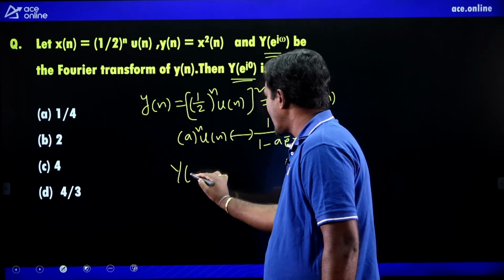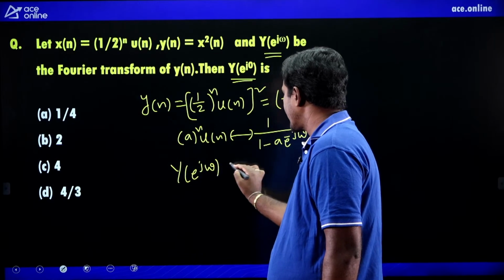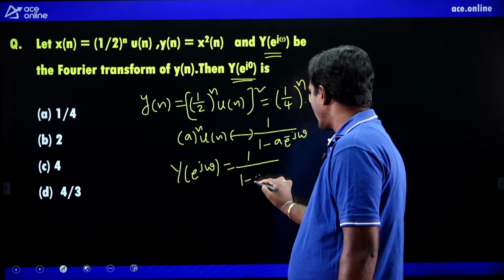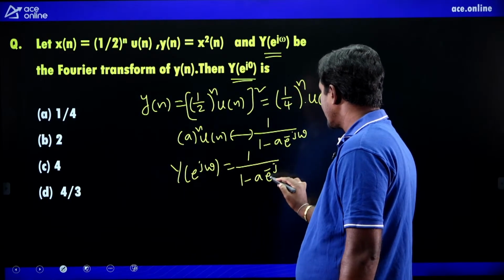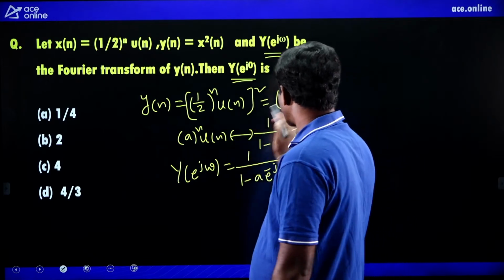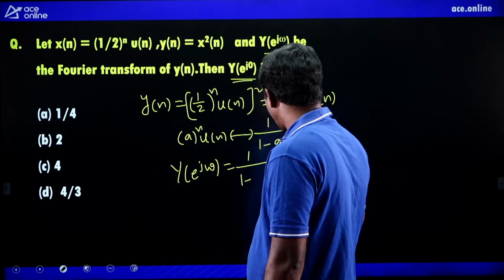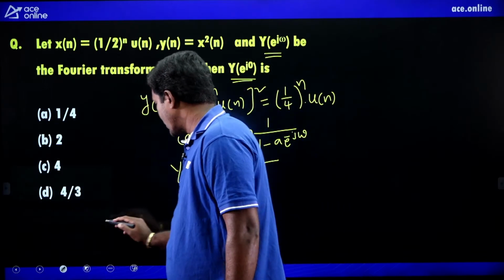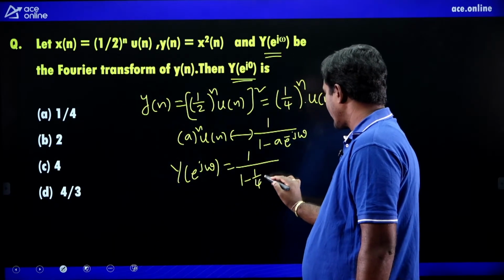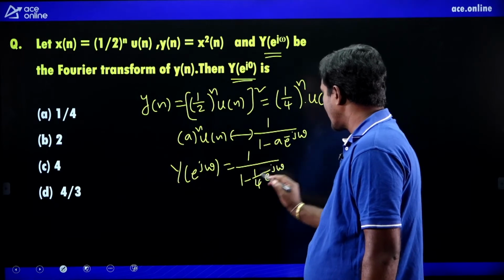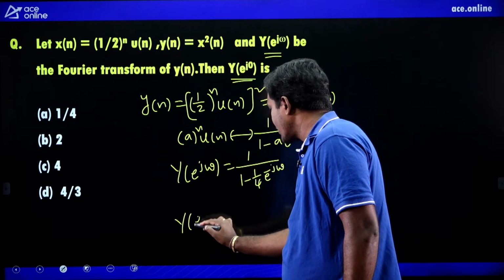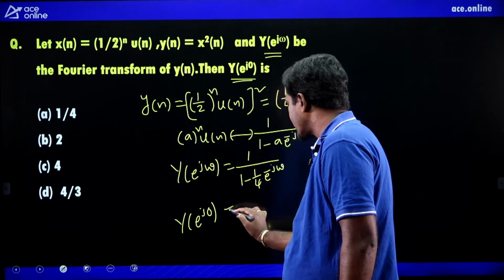So Y of e power j omega is 1 divided by 1 minus a e power minus j omega, where a is nothing but 1 by 4. So here you write 1 by 4: 1 minus 1 by 4 e power minus j omega. He is asking the value of Y of e power j0.